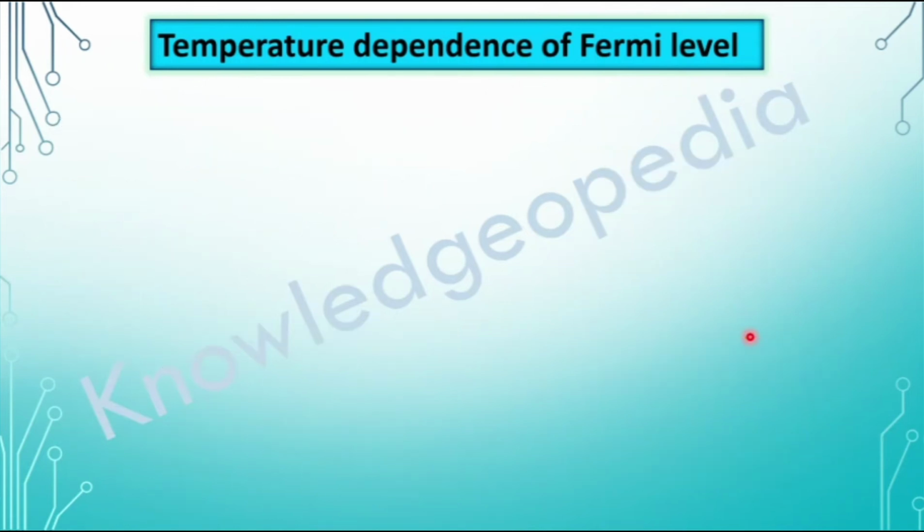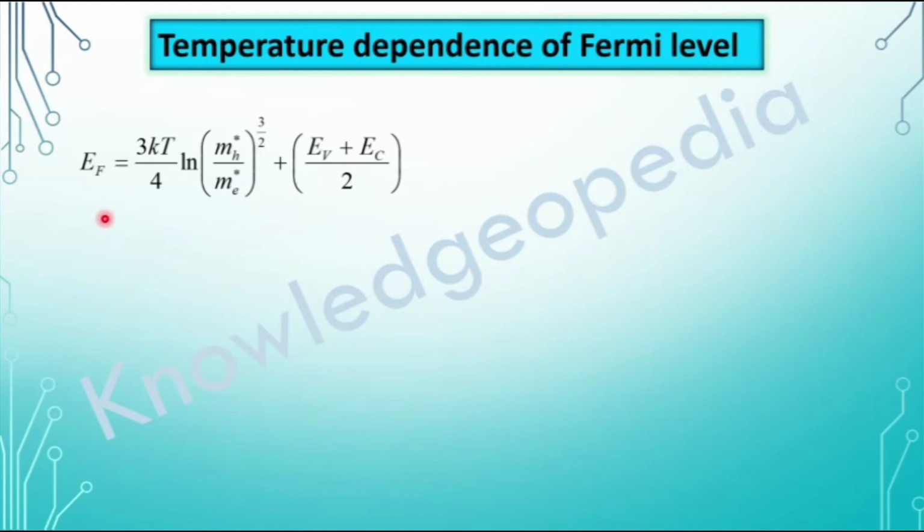Now we will see what happens at temperatures other than absolute zero temperature. This is the expression for the Fermi energy. We are considering temperature other than absolute zero temperature. Under this condition, you can see this first term cannot be taken as 0 as we took it in the previous case.